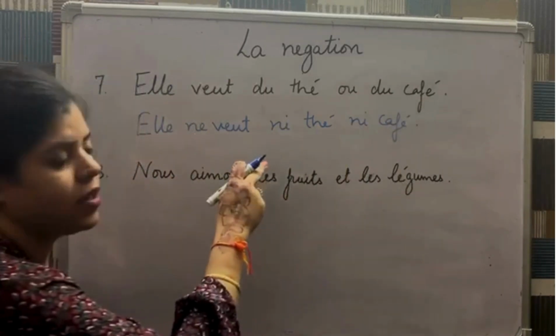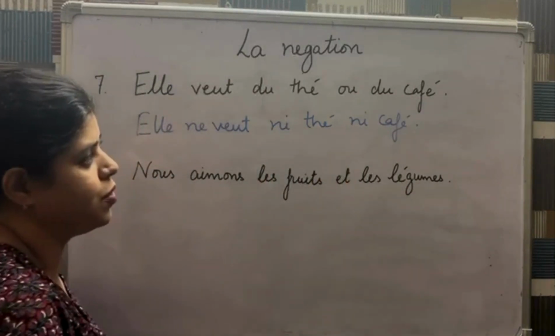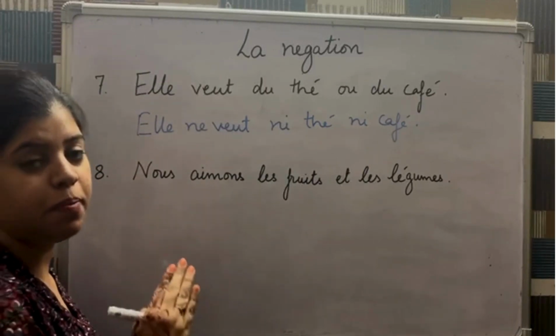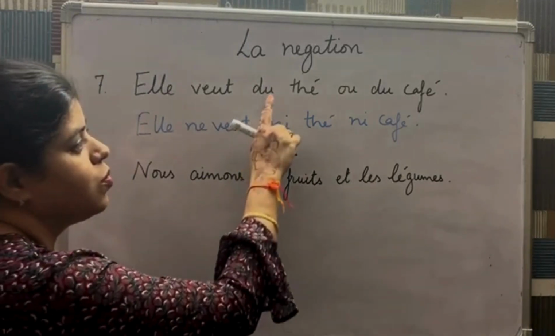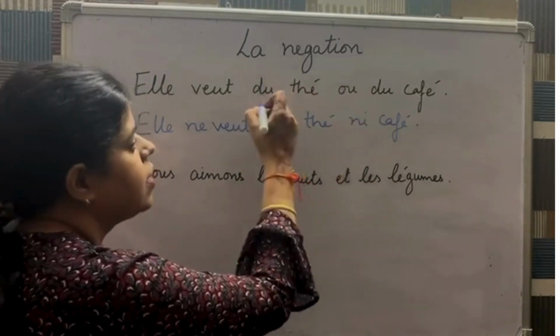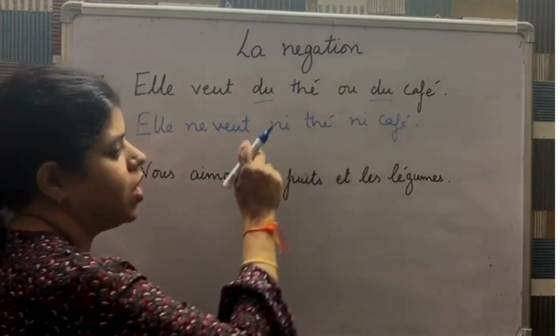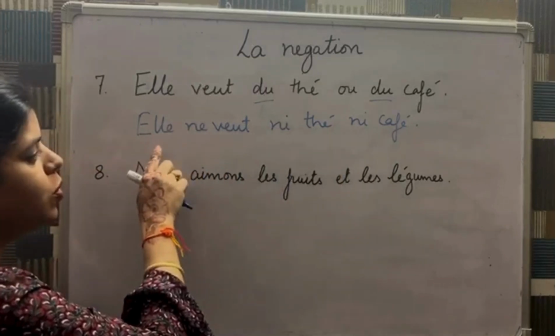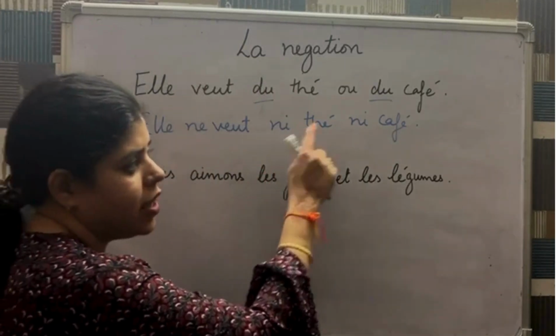She does not want neither tea nor coffee. Here there is a very important rule that whenever the partitive articles are given with the noun, which is du, de la or de, then we do not repeat that article for ni sentences. And the sentence will be only elle ne veut ni thé ni café.